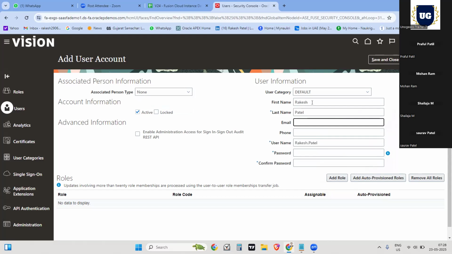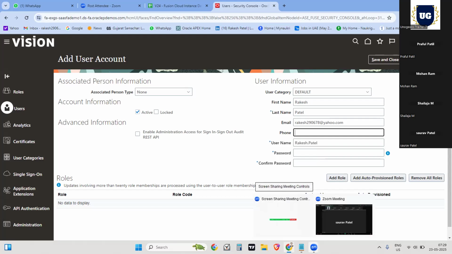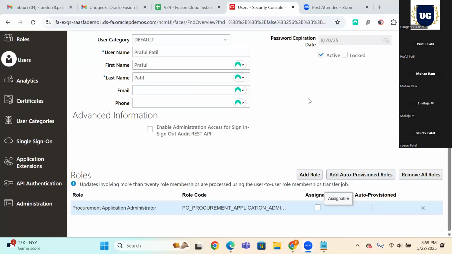Can you share your screen? Just stop share, please. Are you able to see my screen? If you see, the role code is incorrect, PO procurement application admin.